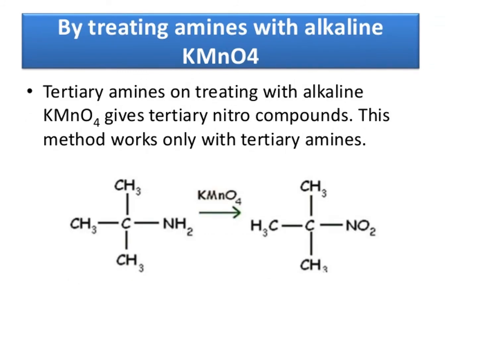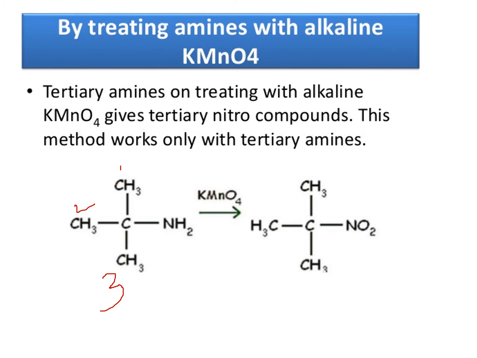By treating amines with alkaline KMnO4. Which alkylamine is this? A tertiary alkylamine. Why tertiary? This carbon is connected to the first carbon, second carbon and third carbon, so it is connected to 3 carbons. That's why this carbon is called a tertiary carbon.